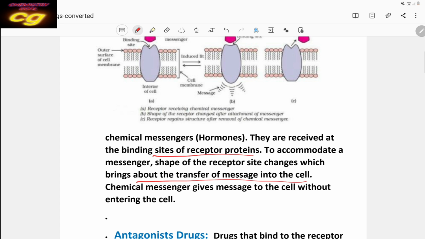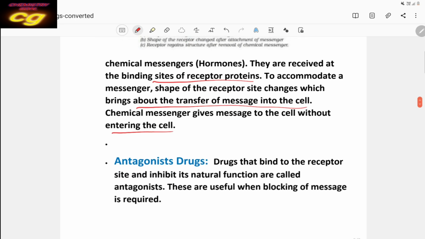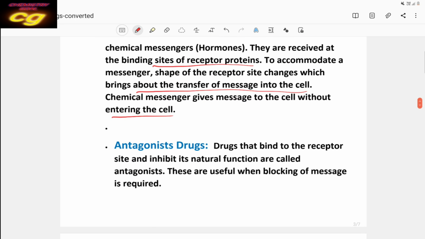So the chemical messenger gives the message to the cell without entering the cell. The hormone gives the message to the cell without entering the cell. Then let us see what are the antagonistic drugs and agonistic drugs.